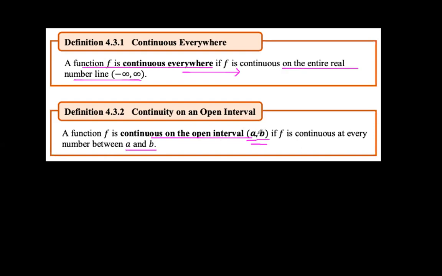So, lahat ng numbers inside or in between A and B, and this function f is continuous or defined, all right, within those values. Okay? And of course, hindi nakasama sa A and B kasi open lang siya. Hindi niya sinama.